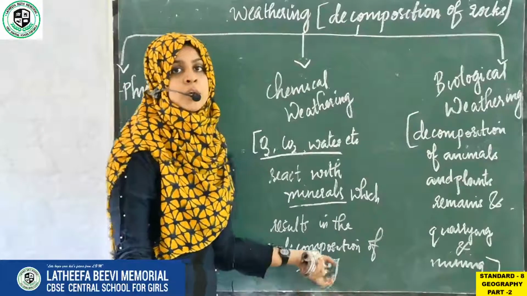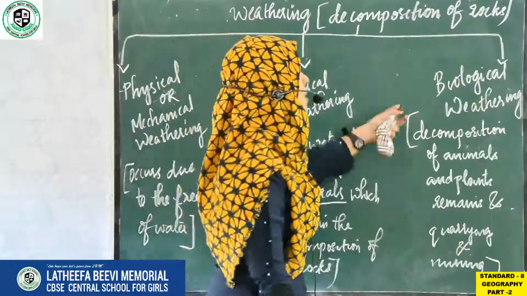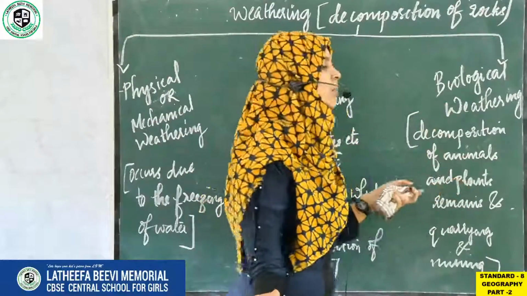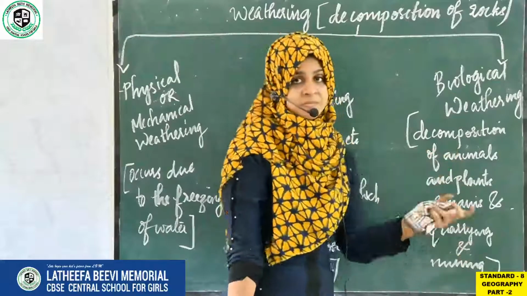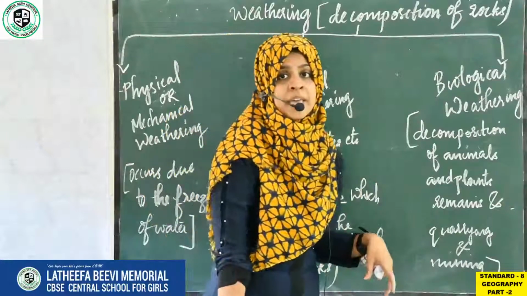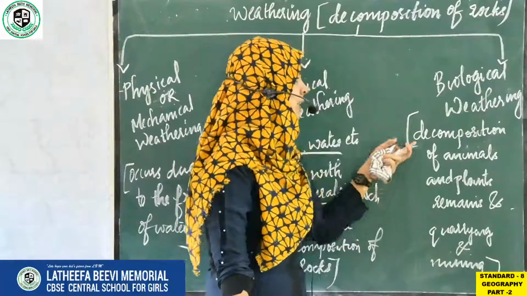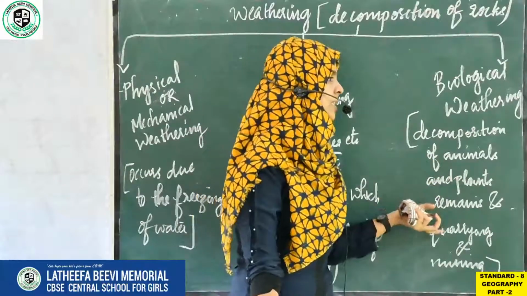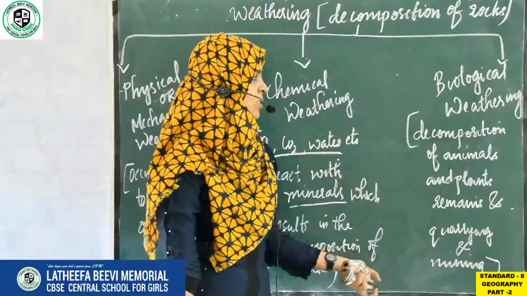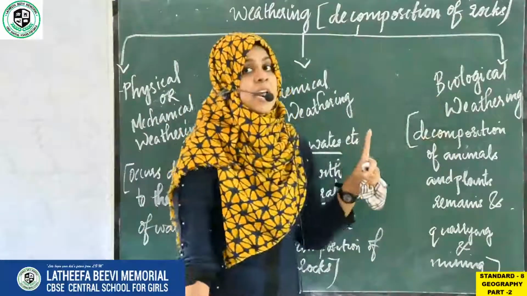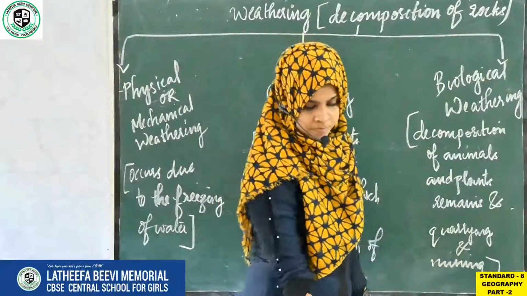It causes decomposition of rocks, or disintegration of rocks. And the third one is biological weathering. What is biological weathering? Decomposition of animals and plants and remains, which means when plants and animals die, their remains get decomposed. The decomposition of plants and animals after their death is the natural reason for biological weathering. And the human-made reasons are quarrying and mining.